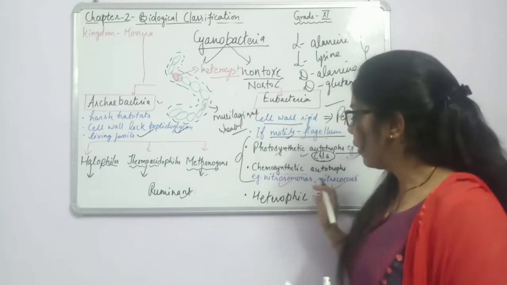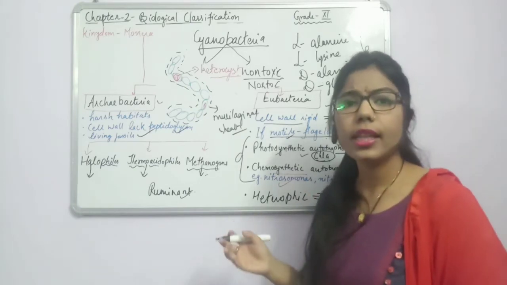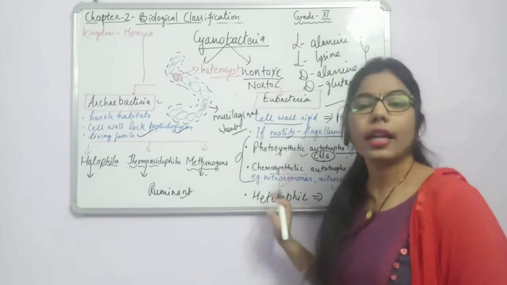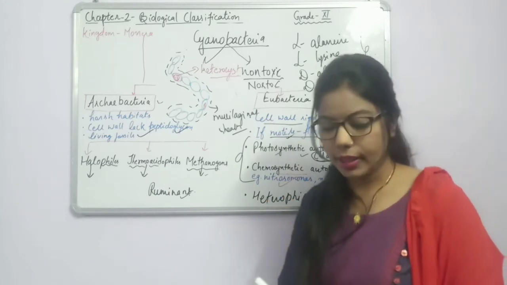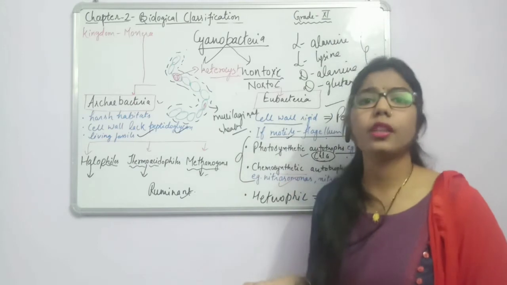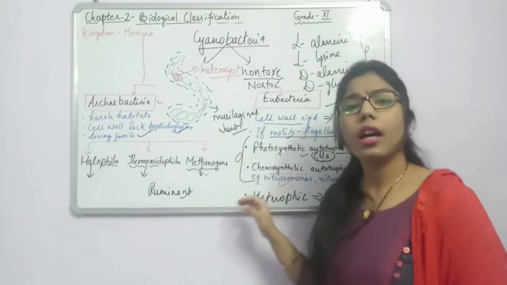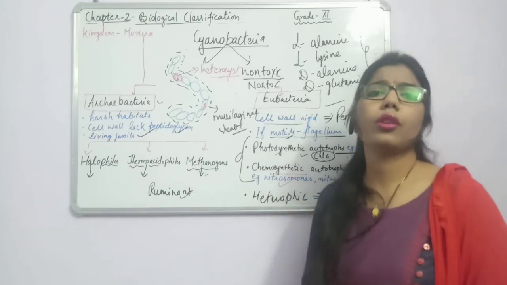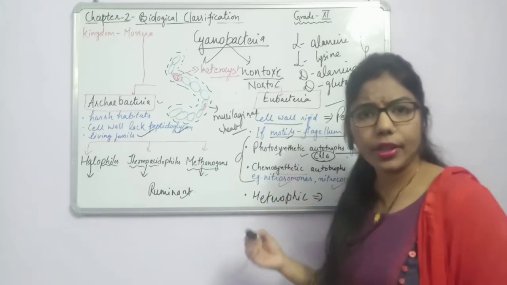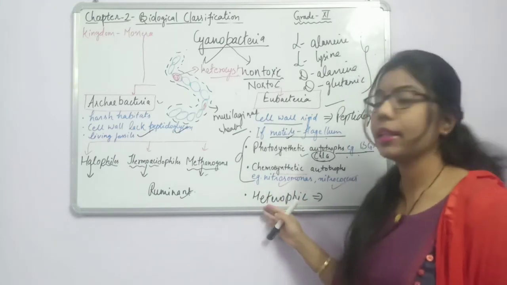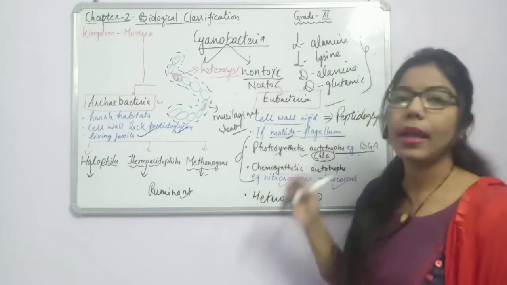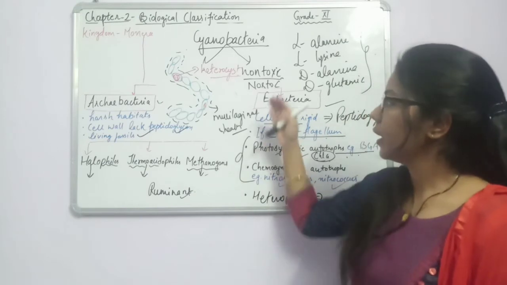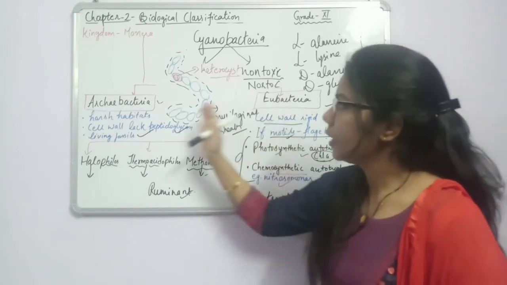When they are present on the outside, they can be parasitic as well as saprophytic. In parasitic, they take nutrition by attacking other organisms. So in the heterotrophic mode of nutrition we have different examples, for example different diseases caused by these bacteria. Like this, we have to study the difference between these two.